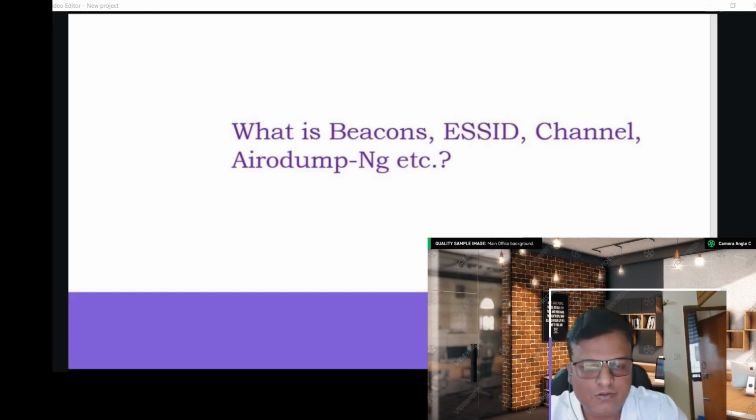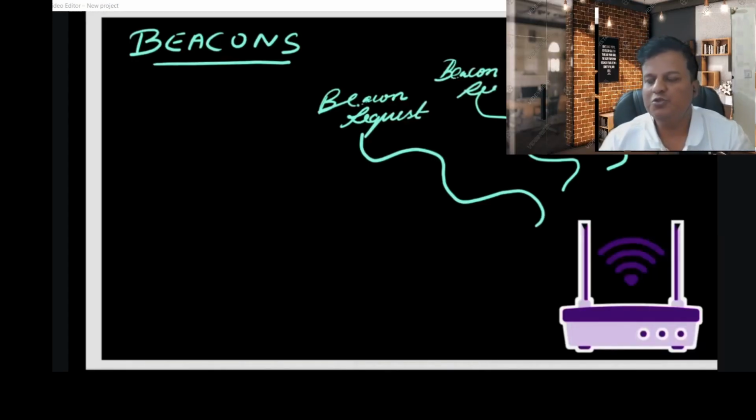So friends, now come to the topic of what is beacon, what is ESSID, what is channel, what is Airodump-ng. Whenever we switch on the Wi-Fi router, during that time it will broadcast a packet known as a beacon. Many times, when we open our Wi-Fi settings in our mobile or laptop, we are able to view a lot of Wi-Fi networks.